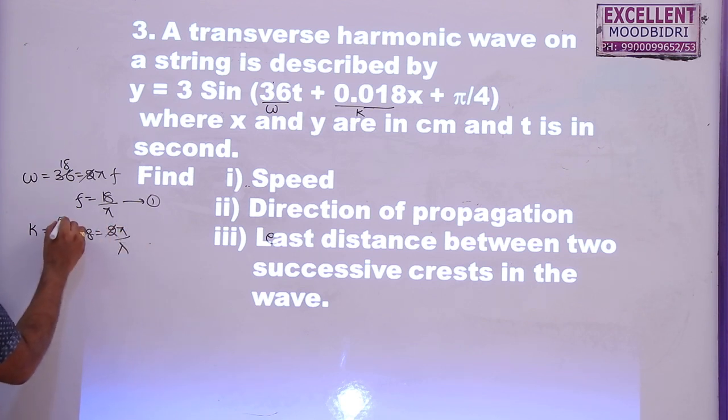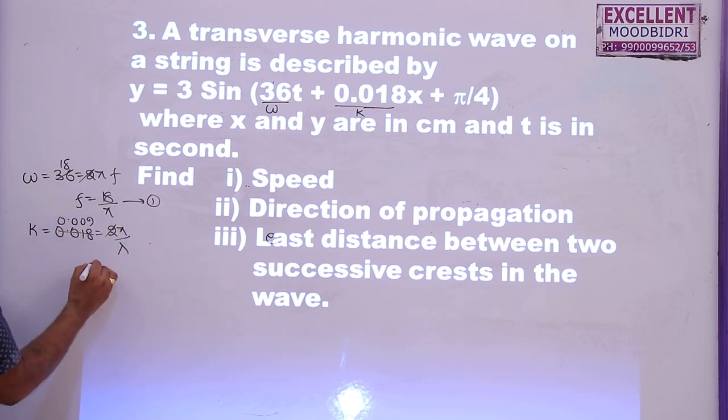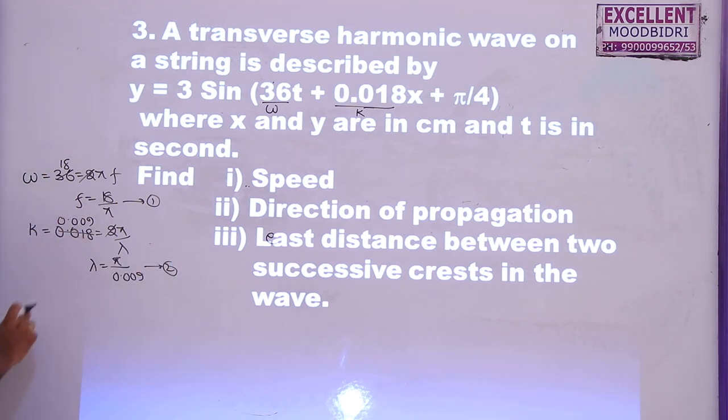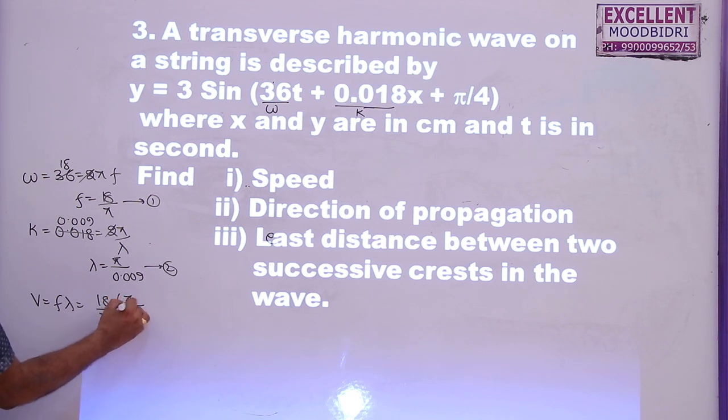So lambda is equal to pi by 0.009. This is equation 2. Once we get frequency and wavelength, we can find the speed v is equal to f lambda, that is 18 by pi into pi by 0.009.